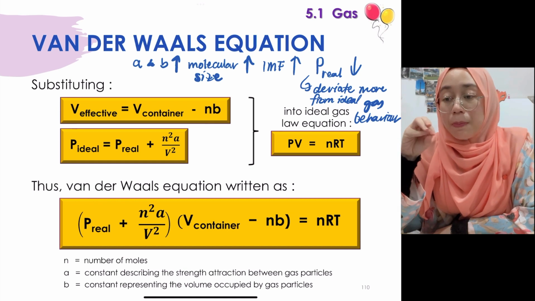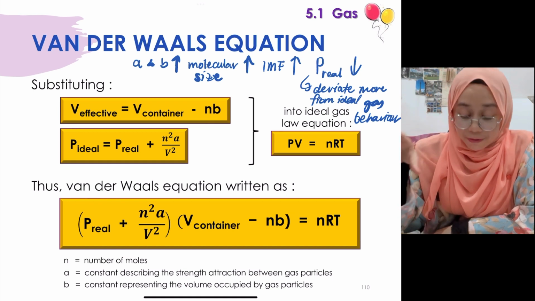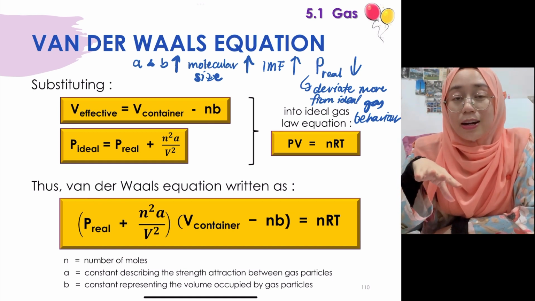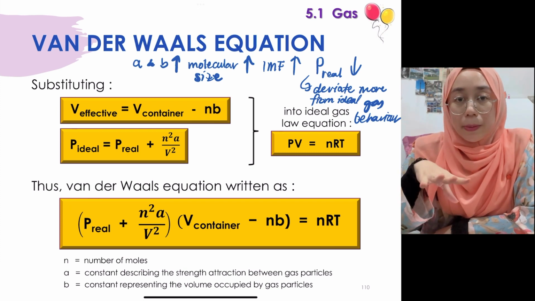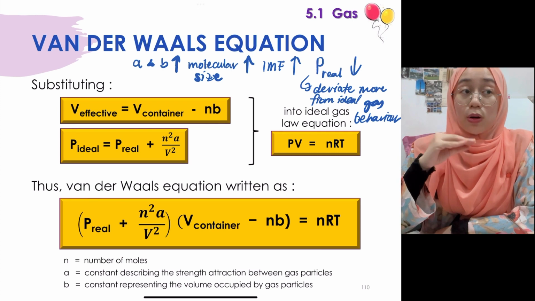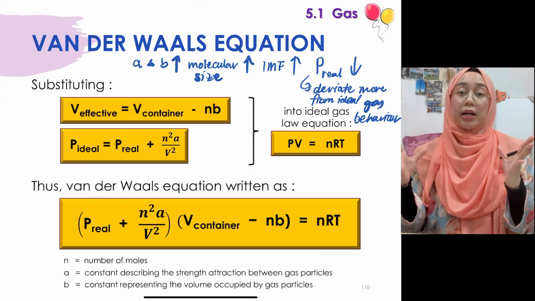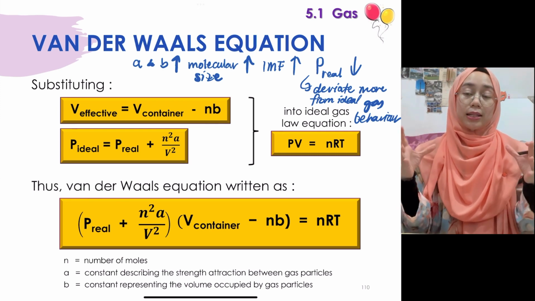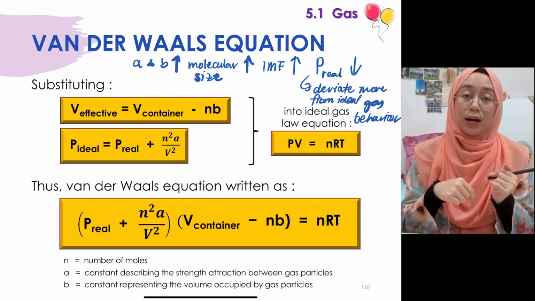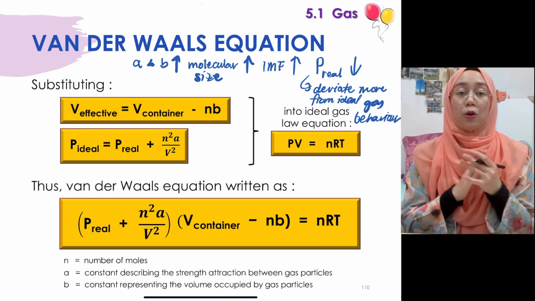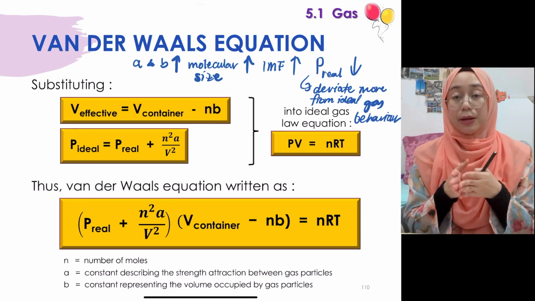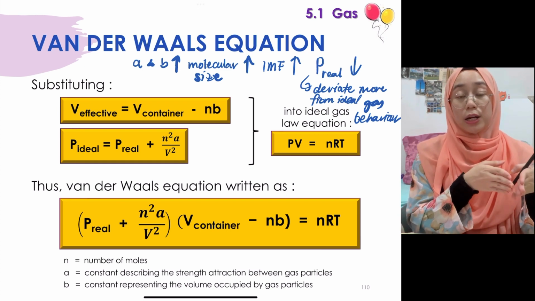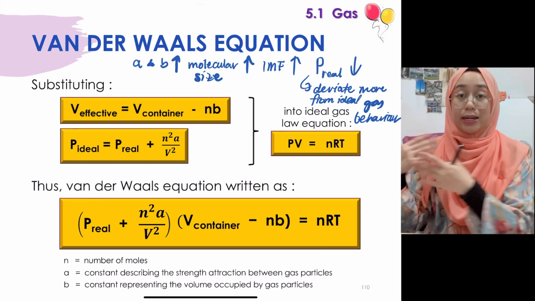So you have to know the role of A and B in the van der Waals equation. If A and B are higher, it is because of molecular size. If the molecular size is big, the IMF is strong. If the molecular size is small, the IMF is weak. That shows whether the gas behaves more ideally or less ideally.